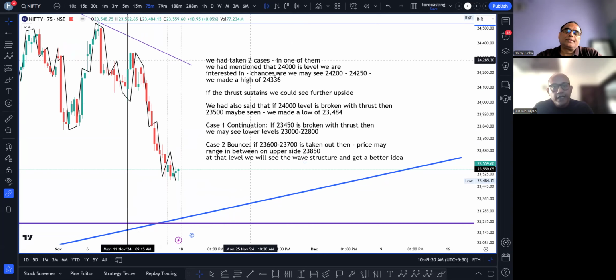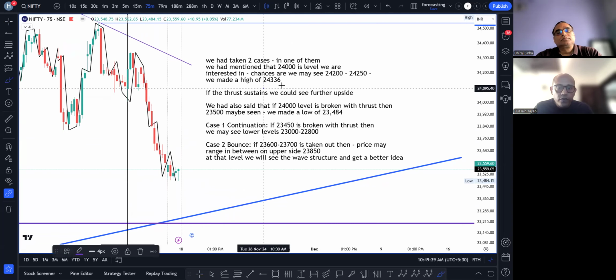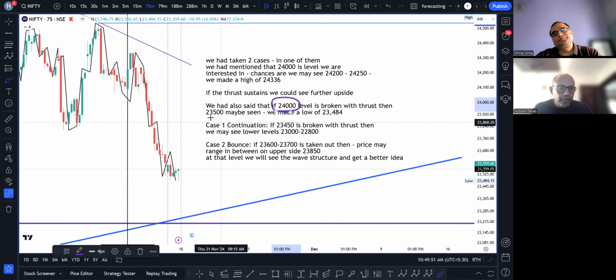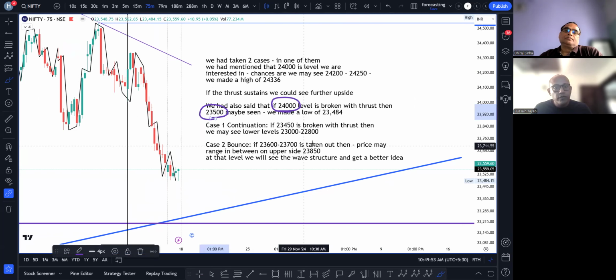We had said कि देखिए 24,200, 24,250 तो हमें दिख ही रहा है. It may go slightly higher. We made a high of 24,336. We had said कि अगर ये thrust sustain होता है ना, तो ये further upside देगा. At the same time, अगर ये 24,000 का level टूट जाता है, we may see 23,500.